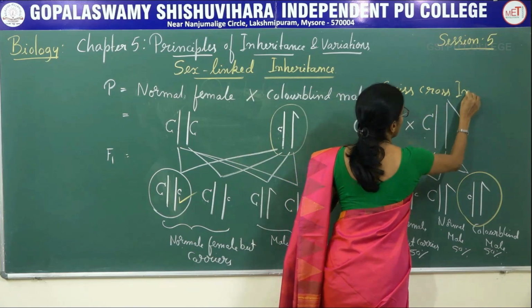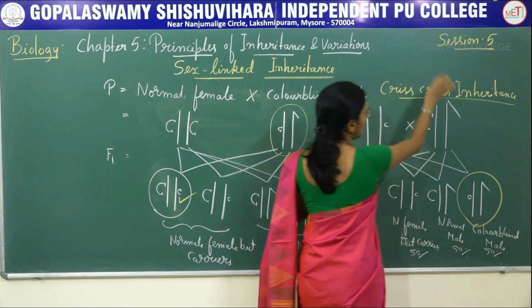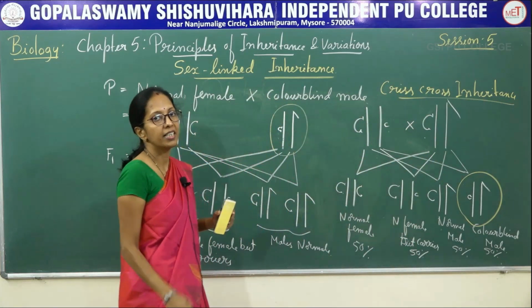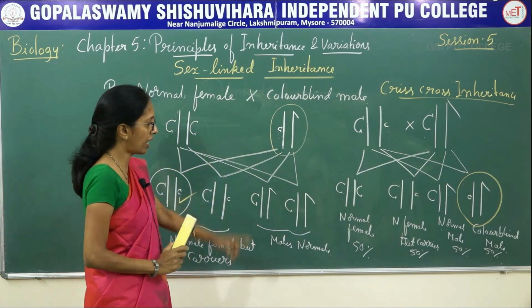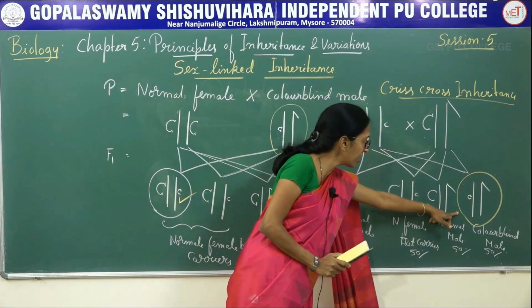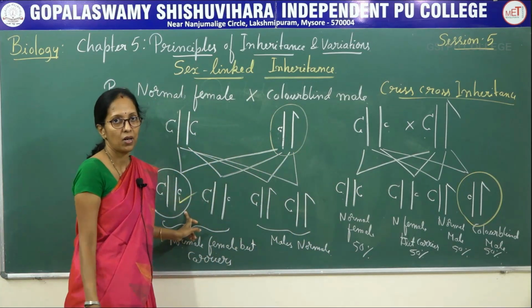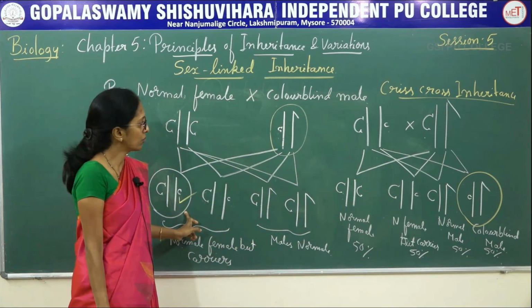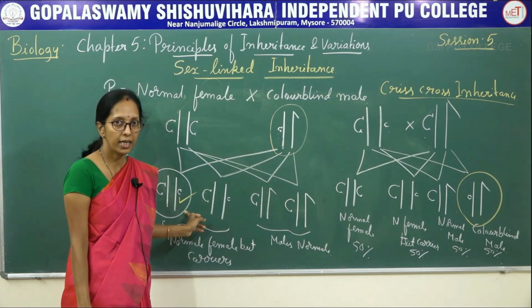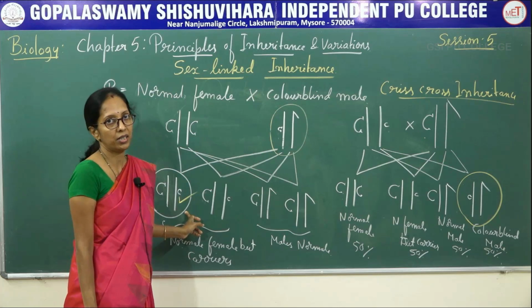Criss-cross inheritance. So what is meant by criss-cross inheritance? It is a transmission of a character from father to grandson through their F1 daughters or F1 females. So this is said to be criss-cross inheritance, and it is also said to be skip generation.